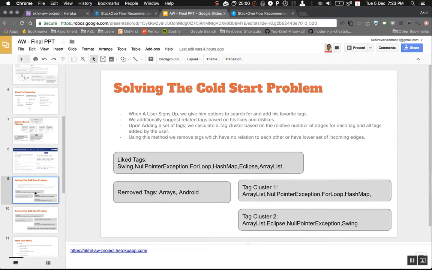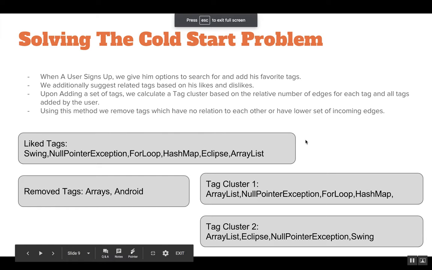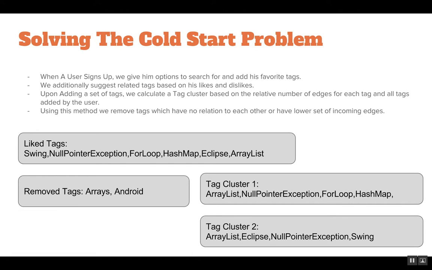Primary reason being, how do we solve the cold start problem? Or what is the cold start problem? A cold start problem is when a user comes to a system and decides he wants to sign up, and he adds, let's say, some random tags like swing, null pointer exception, for loop, hash map, eclipse, and ArrayList. So if you notice here, swing and for loop and hash map don't have a correlation. It doesn't make sense there. So if in essence I try to search for all these tags in the system, I would get really outlier questions and answers, which I do not want.